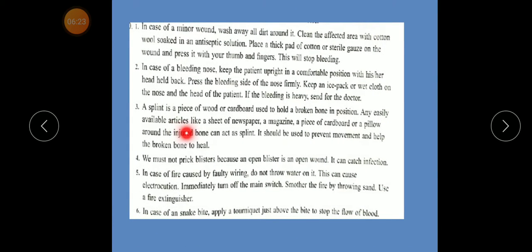A splint is a piece of wood or cardboard used to hold a broken bone in position. Any easily available article like a sheet of newspaper, a magazine, a piece of cardboard or a pillow around the injured bones can act as a splint. It should be used to prevent movement and help the broken bone to heal.